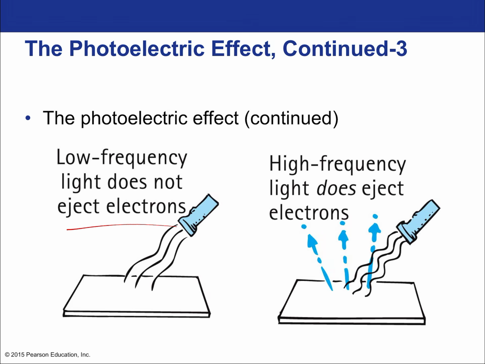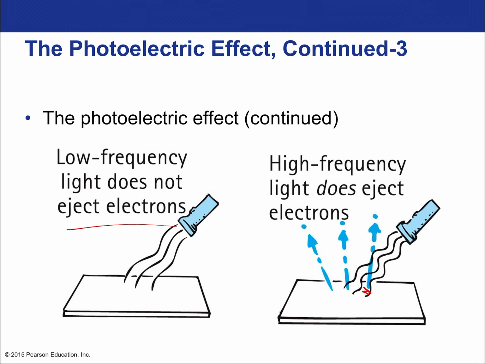Low frequency, long wavelength light is just not freeing any electrons. There's a stark threshold under which no electrons are liberated, a stark, defined frequency threshold. High frequency light does eject electrons, even if it's dim.